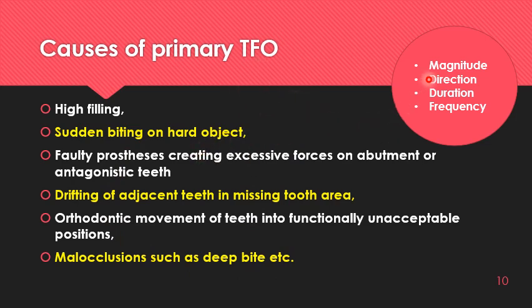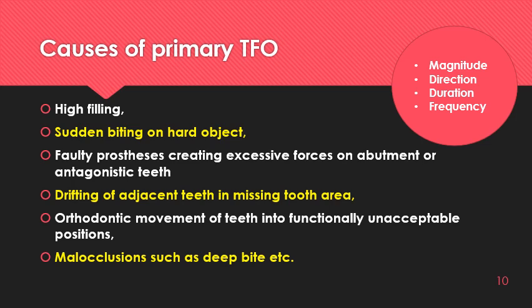Or there is drifting of teeth or orthodontic movement of teeth into functionally unacceptable positions, or sometimes malocclusion such as deep bite. Here it is gradual. It will not cause change in one day or within a few hours. So if the patient's periodontium is healthy, all these can cause primary TFO. I have already discussed there is change in the magnitude or direction of the forces or duration continuously. You are subjecting the periodontium to intermittent forces, with high frequency, again and again, jiggling forces, orthodontic forces. They all can cause primary TFO if the patient's tissues are healthy. So primary TFO will be when the periodontium is healthy and suddenly forces have increased.